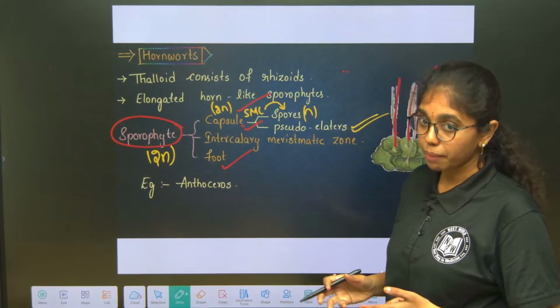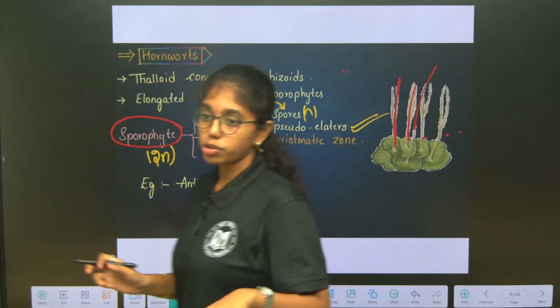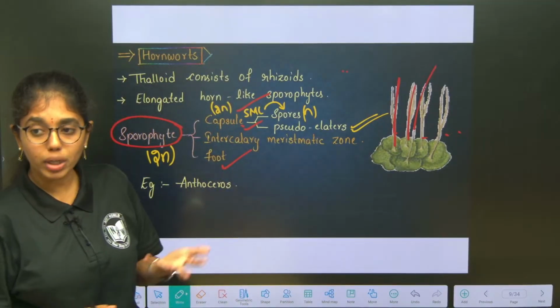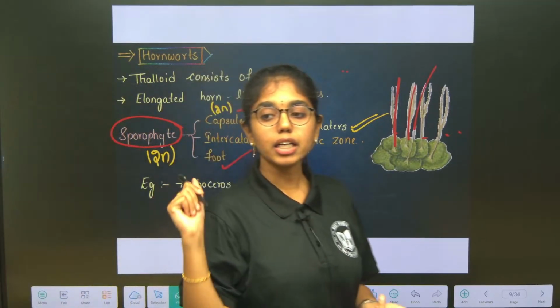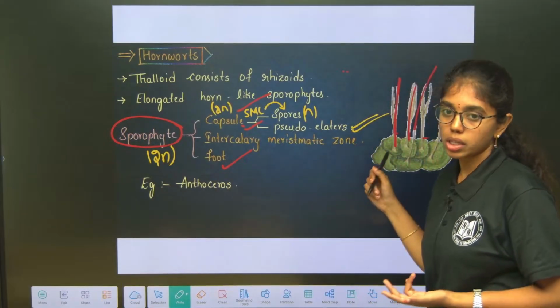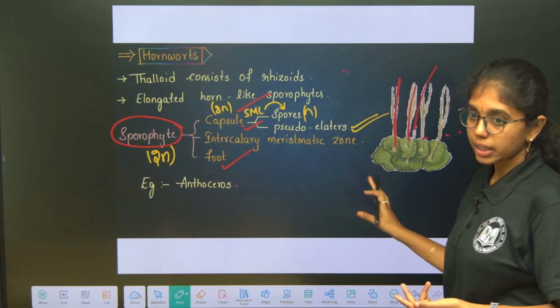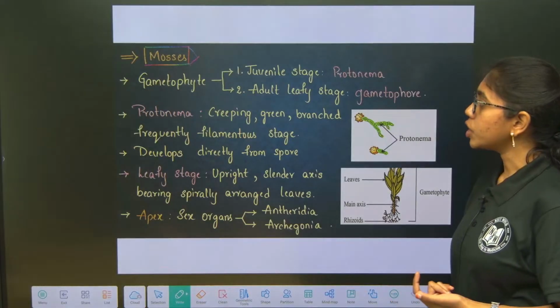Previously you have learnt in Marchantia, for the release of antherozoids what are acting as supporting agents? Elaters. Here it is pseudo-elaters in hornworts. Clear, right? Everything is clear till here? Next is what?